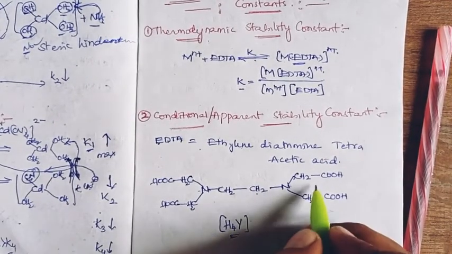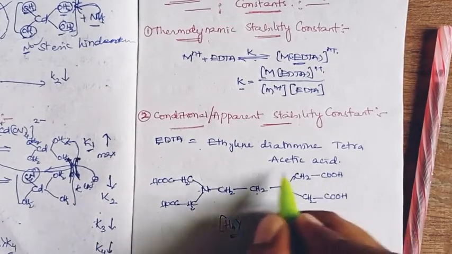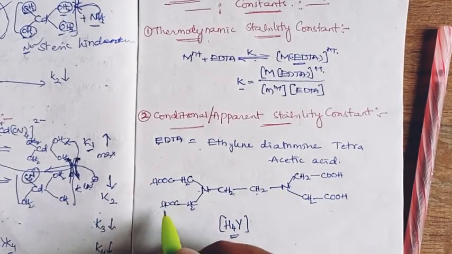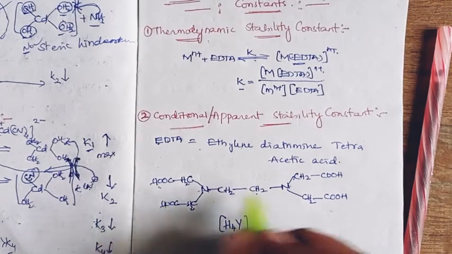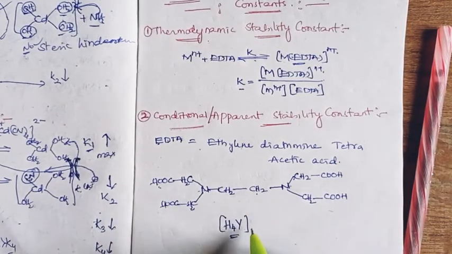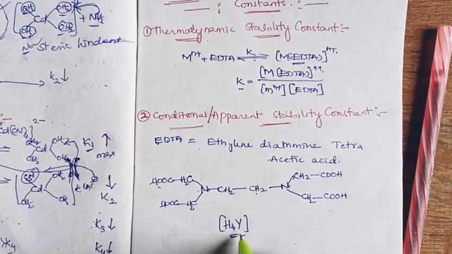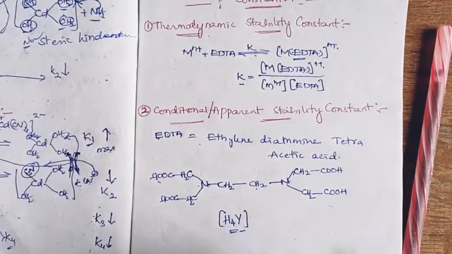The Y represents all the anion, right? The 4 protons are from the 4 acetic acids, right? So that's how the expression of EDTA will be like this, right?